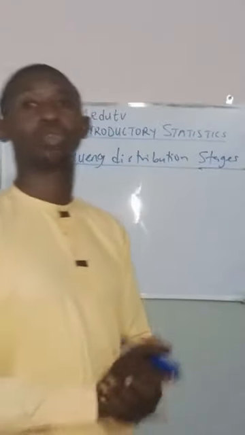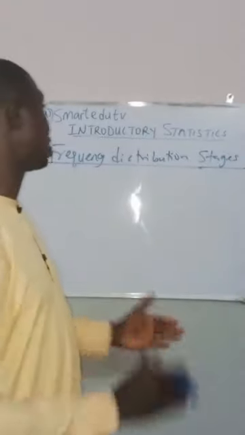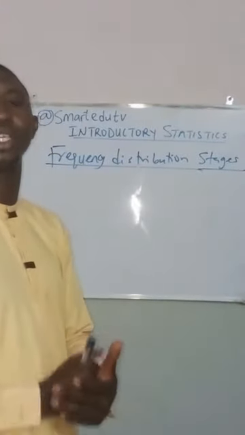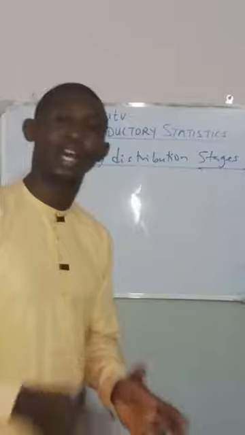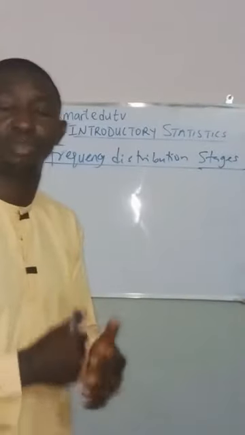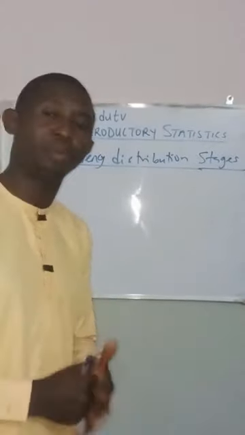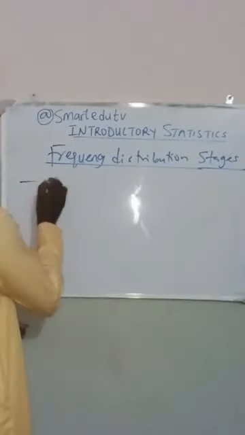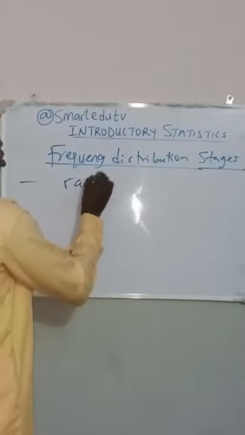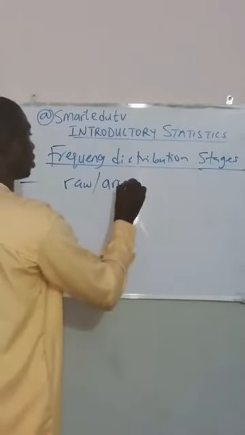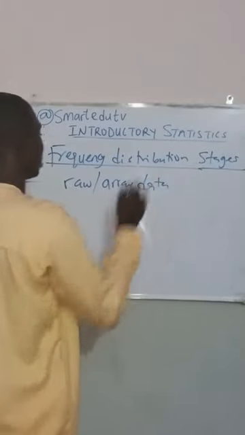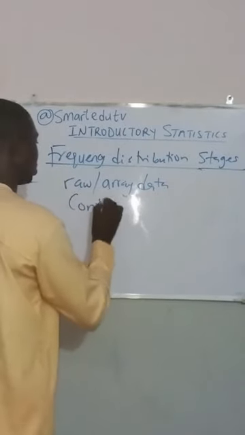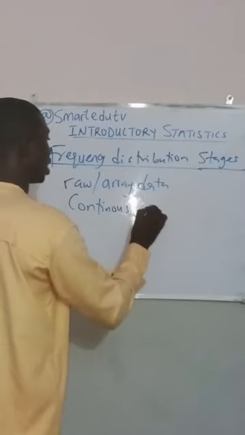So the next we are going to look at is the frequency distribution stages. There are four major stages of frequency distribution. The first stage is called the raw or the array data. The second stage is the continuous data.